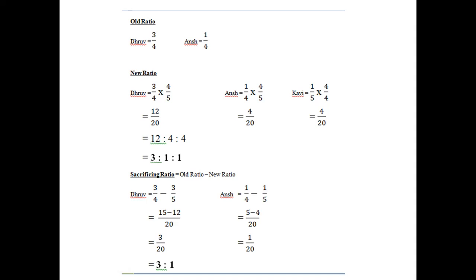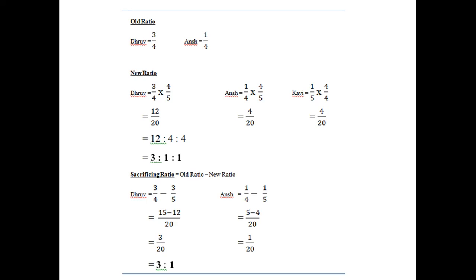Dhruv and Ansh are the partners. As per the ratio here, 75% and 25%. So if you do the calculation, you will get the ratio of 3 is to 1. 75 will be divided by 25 three times. 25 into 3 will be 75, and 25 one times it is 25. So 3 is to 1. This is the old ratio.